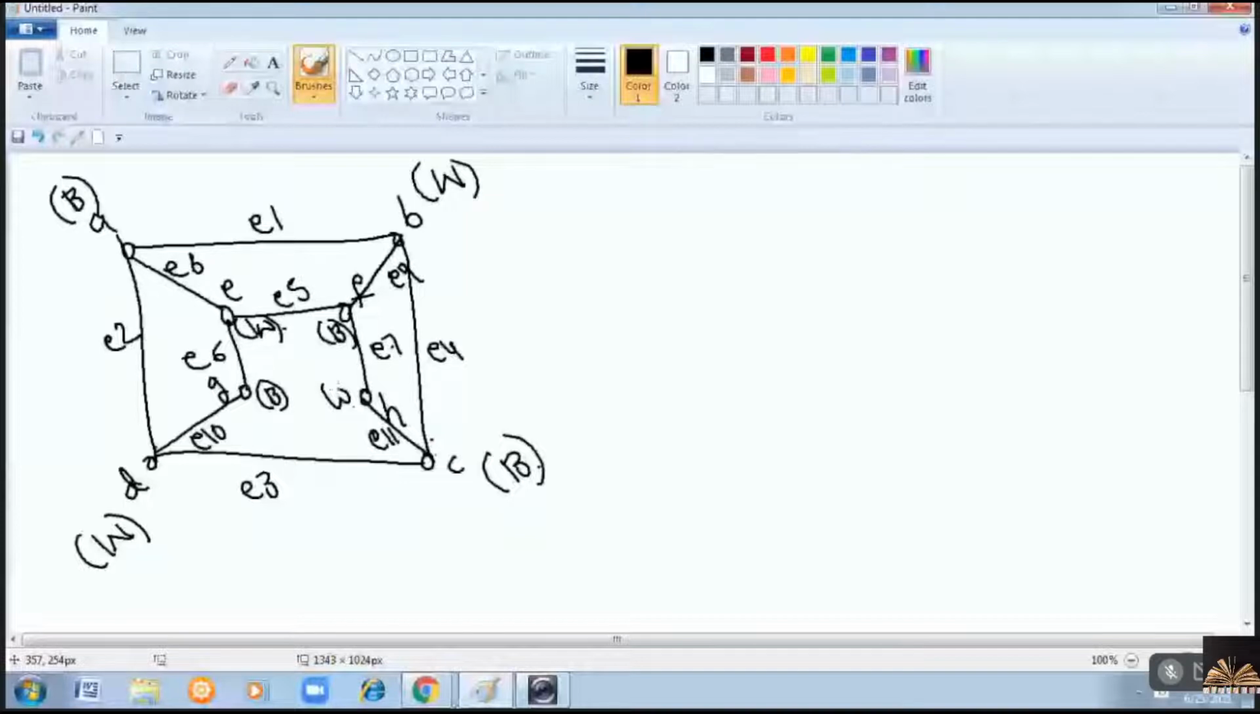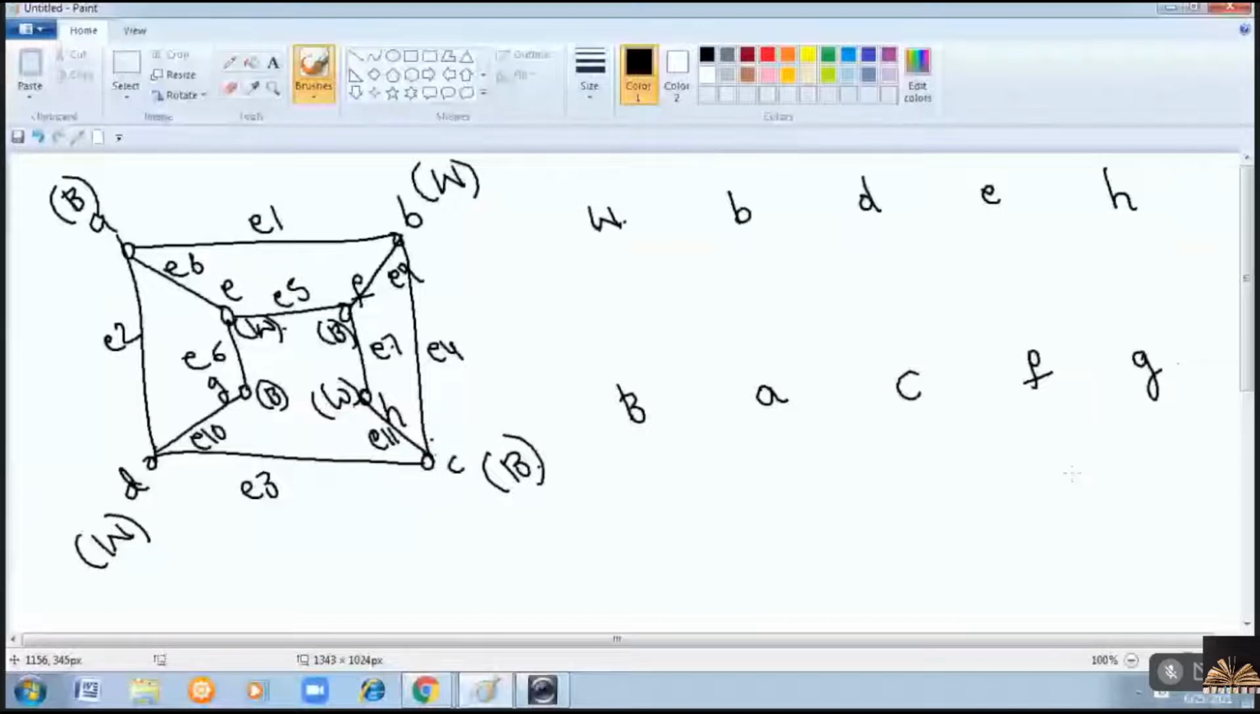White color vertices are B, D, E and H. Now what are black color vertices? A, C, F and G. Right? Now please draw the edges such that the edge should contain one endpoint in the first group, second endpoint in another group.